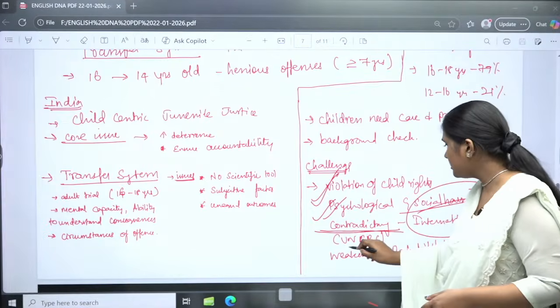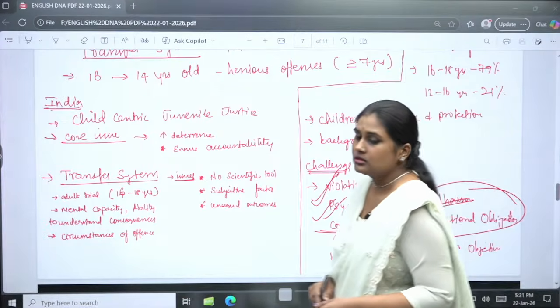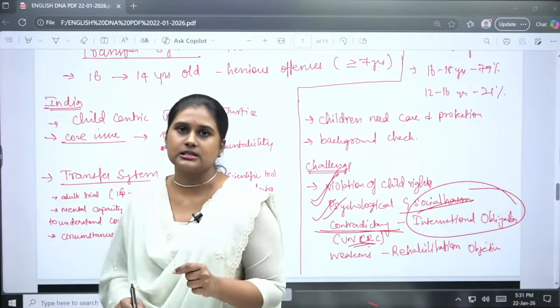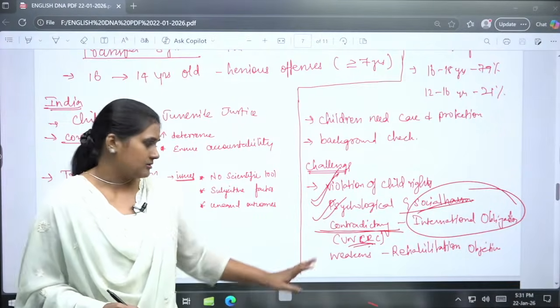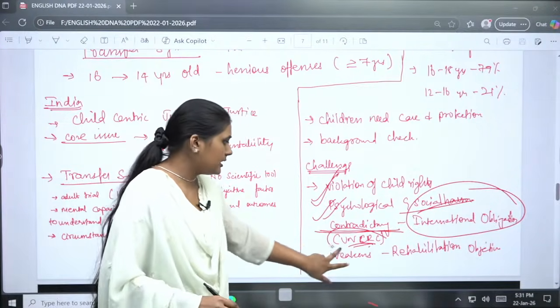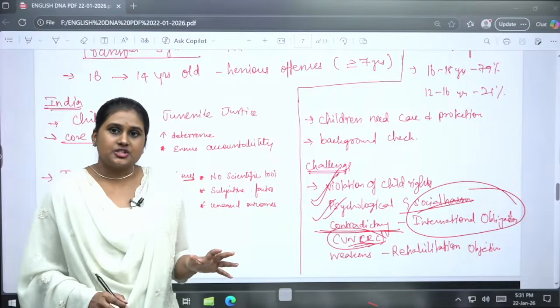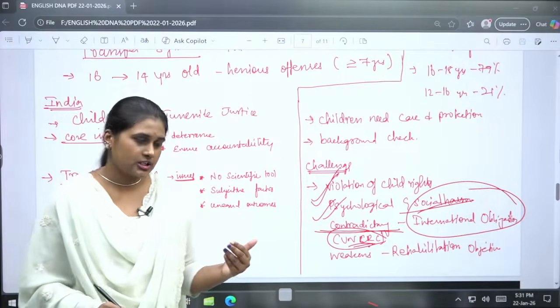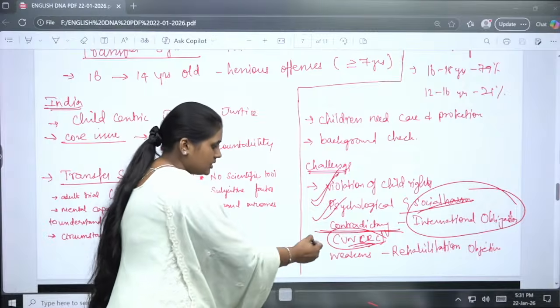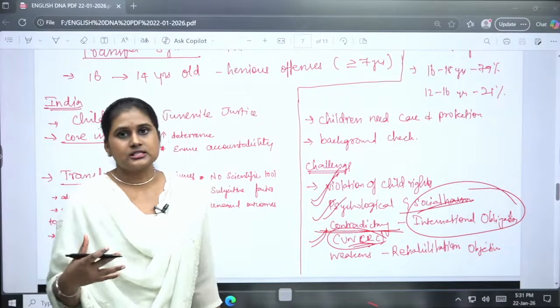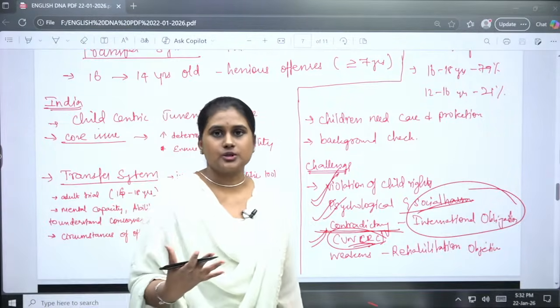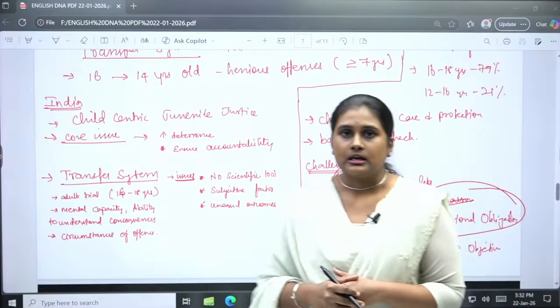In the UN, India is a signatory for the rights of the child. But if we implement this change or the transfer system for 14 year olds, it will be contradictory to our signatory status, and through this we may face consequences on global stages as well.